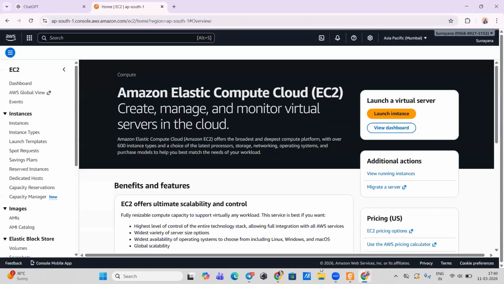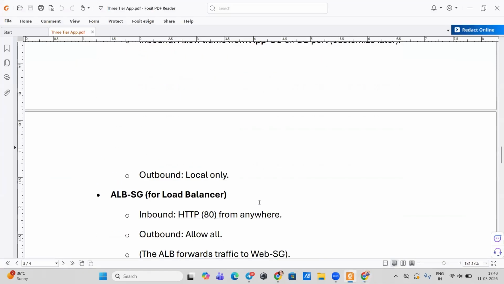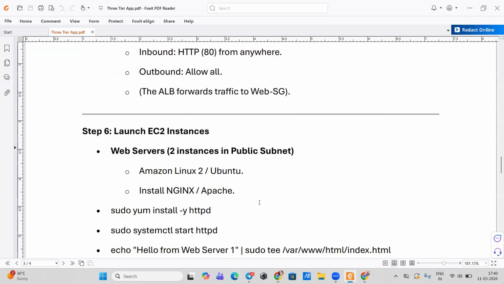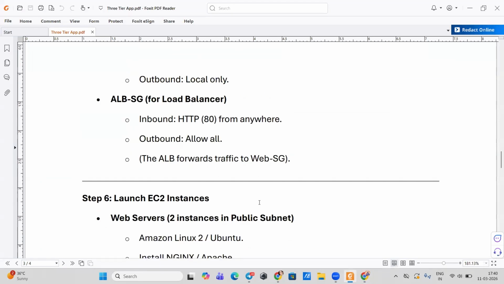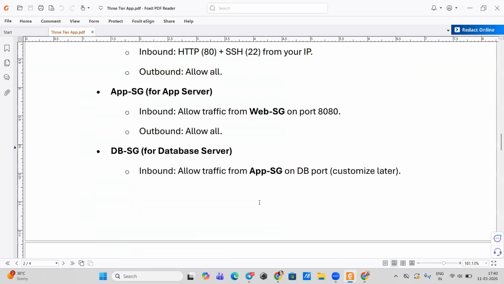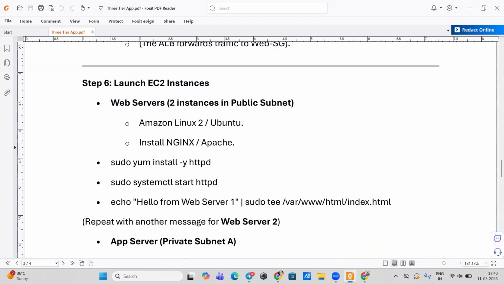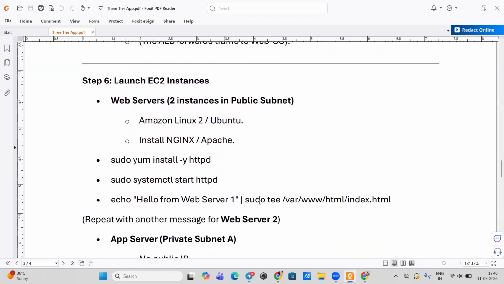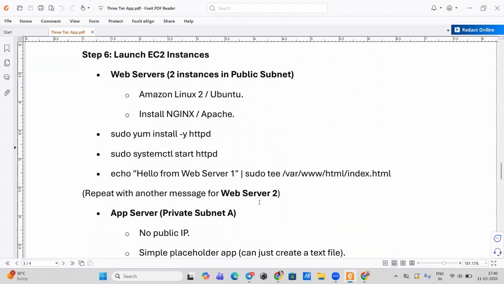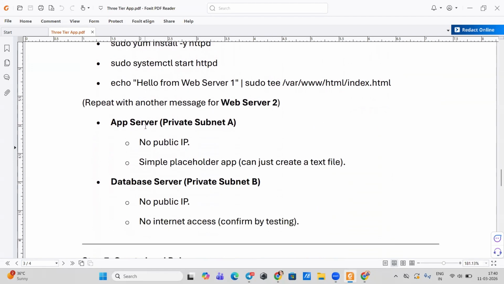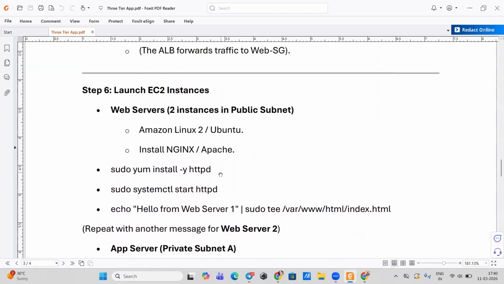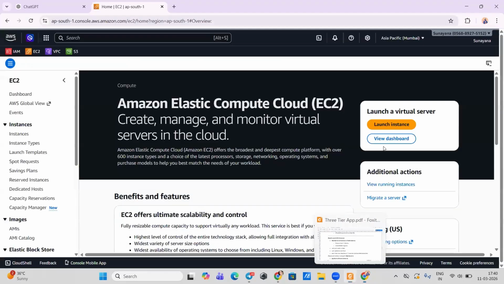Let's go and launch instances. So the number of instances which we are going to create: we're going to create 2 web server instances. Okay, and a total of 4 instances will be created. 2 will be in the public subnet, and the other ones, the app server and database, will be private, and these 2 will be public. So let's launch our instances.